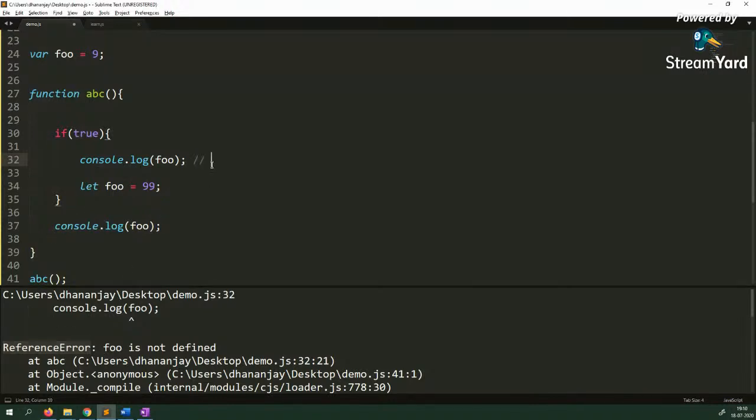And this area is called TDZ, temporal dead zone. It means if you create something with let, the area between the line where you are declaring it and the top of your execution context is called TDZ. JavaScript is not able to identify that foo even exists, and you are not getting a type error, you are getting a reference error. So this is something very important you should keep in mind.